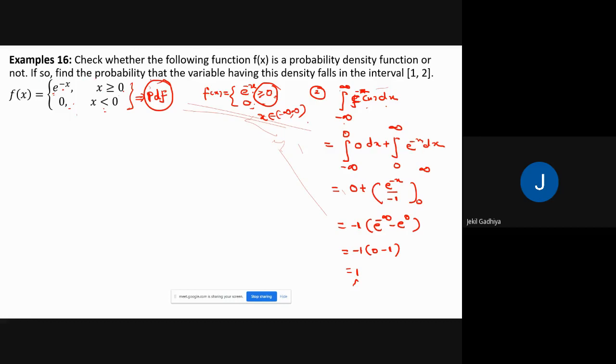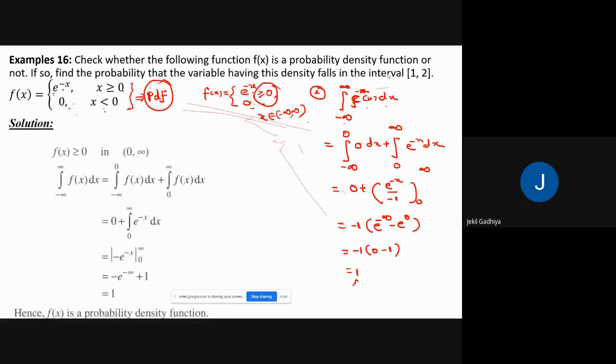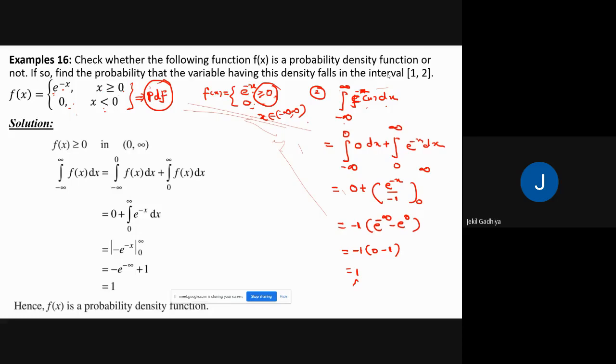Now, the second question is, if so, then find the probability that the variable having this density falls in the interval 1 to 2. So if you want to find the probability that the variable is between 1 and 2, then you have to replace the limits with the interval 1 and 2. Let me show you the solution. First of all, these are the conditions which we verified also. F of x is greater than or equal to 0 and the integration is 1. Therefore, it's a probability density function.